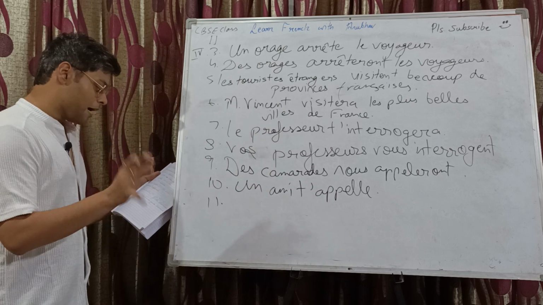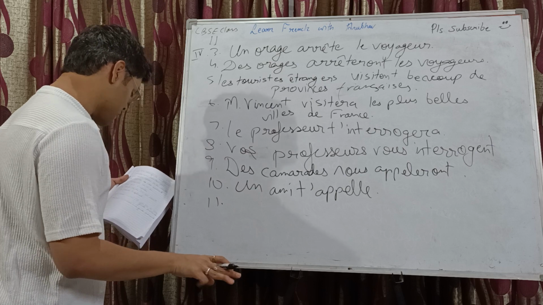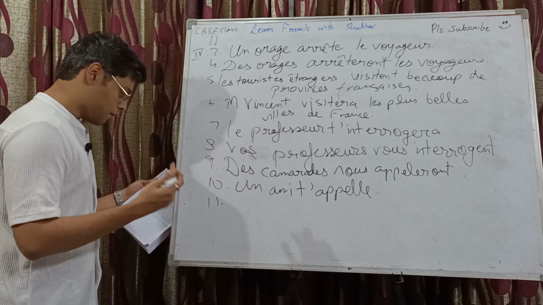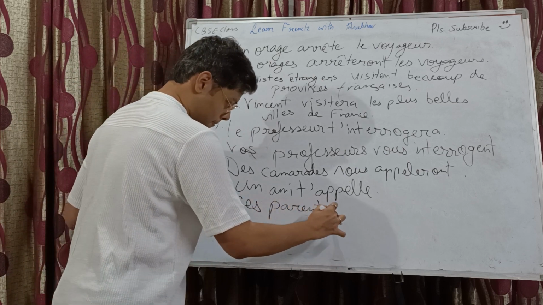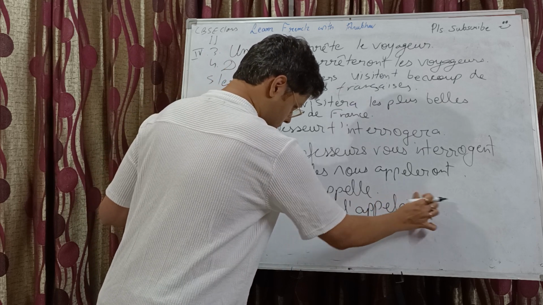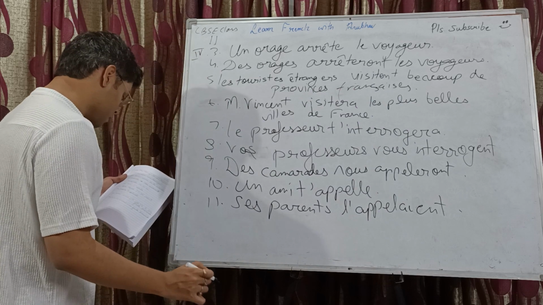Il était appelé par ses parents. Imparfait, passive. He was called by his parents, so his parents called him. Ses parents l'appelaient. ENT, third person plural. Right?